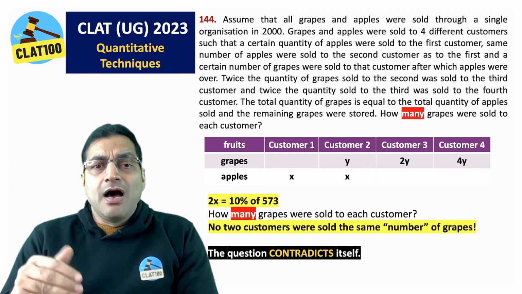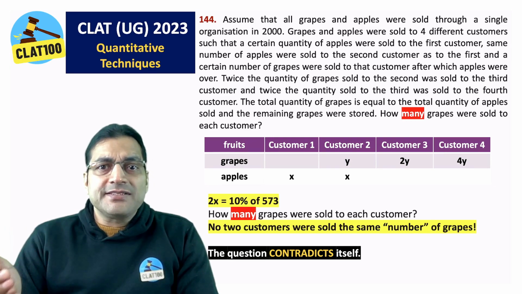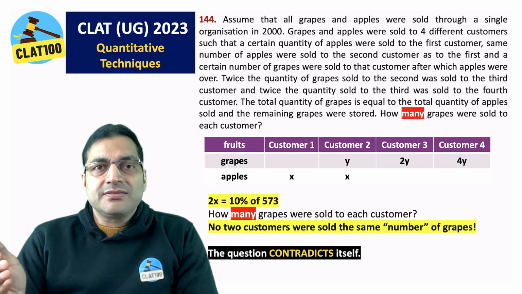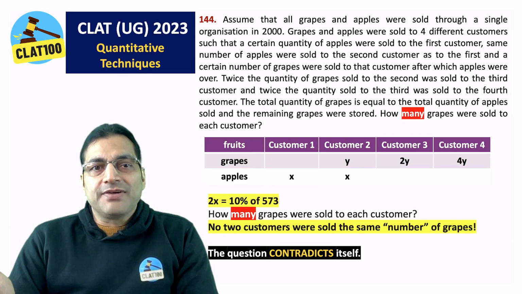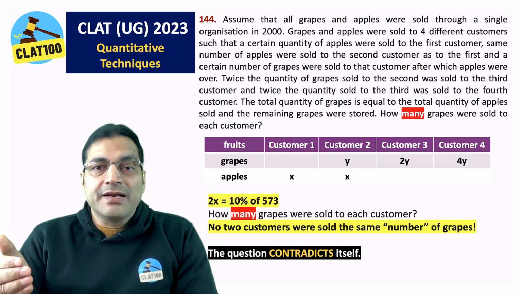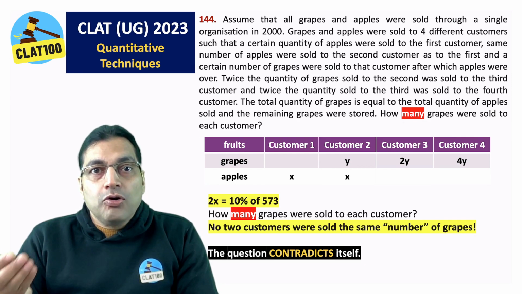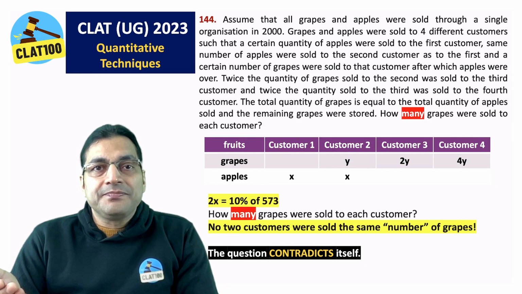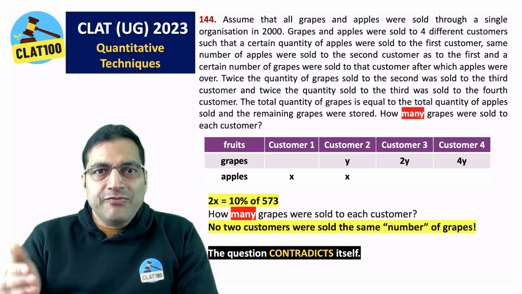Due diligence. How many grapes were sold to each customer? So the question contradicts itself. Four different customers got four different weights of grapes. But the question is how many grapes were sold to each customer. If this is not a joke, what else is a joke? They did it to you in 2020, again in 2021, we shall come to that, and again now.